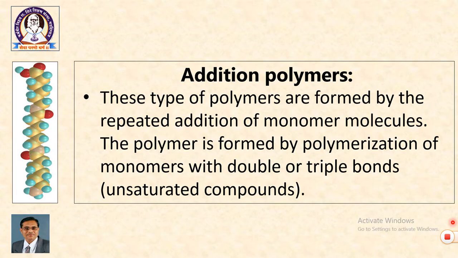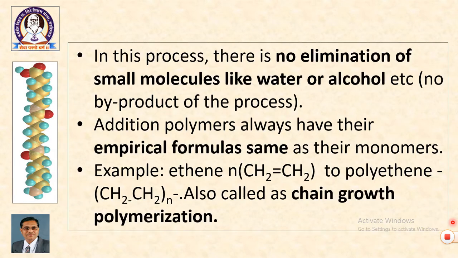Monomers are the building blocks of polymers. Monomers having unsaturation can undergo addition polymerization. So, this is the basic idea. In this process, as it is addition of unsaturated monomers to get polymer, there is no elimination of small molecules like water or alcohol. Okay? So, no byproduct is possible. I will repeat once again, in addition polymerization there is no elimination of any molecule.